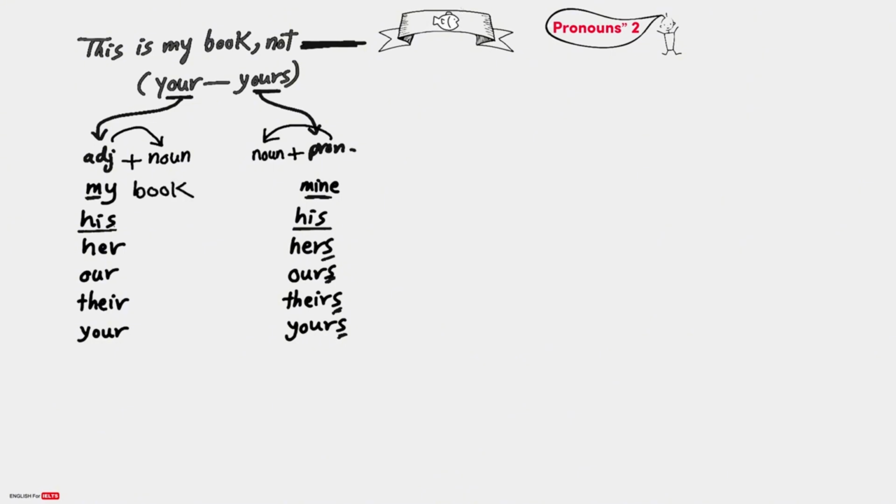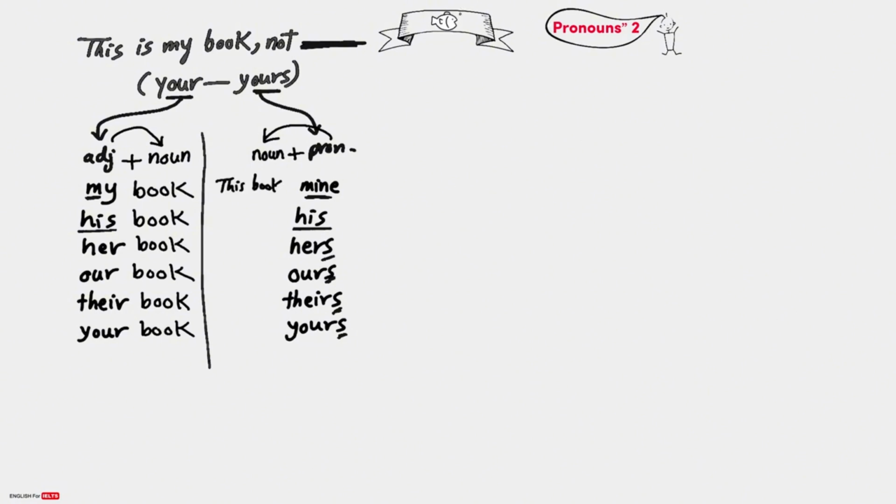Here we say my book, his book, her book, our book, their book, your book. Notice the noun book comes after all of them. But here, the noun book comes before them. Like we say, this book is mine. This book is his, and so on. Get it or not? Well, if you still don't understand, listen.